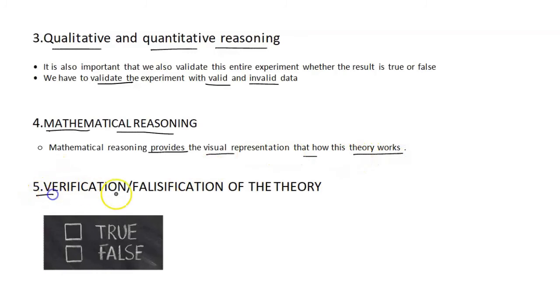So the last one is the verification and falsification of the theory. After doing all the four methods, at last it is very important to verify the theory based on the previous four steps to make sure that this theory holds true universally. That is, for every object in all places, whether the theory is true or false. So this is the conclusion for every scientist who undergoes the scientific method, whether he needs to prove that his theory is true or false based on all these five points.